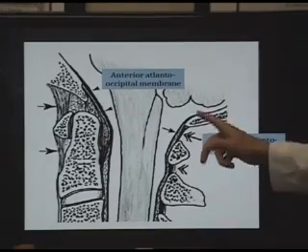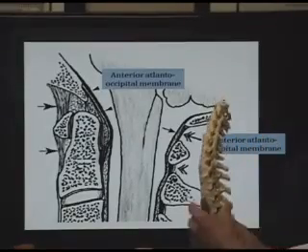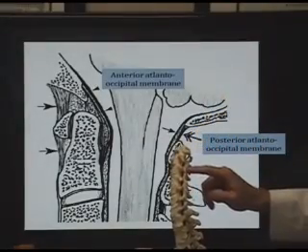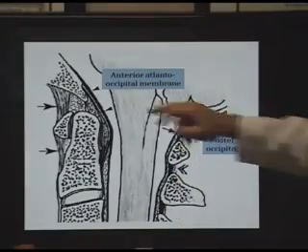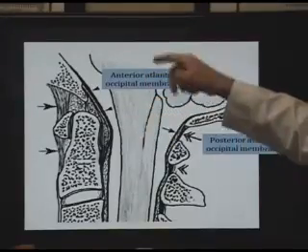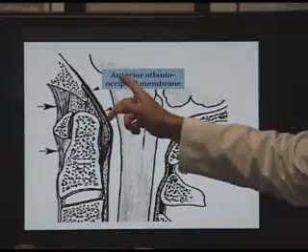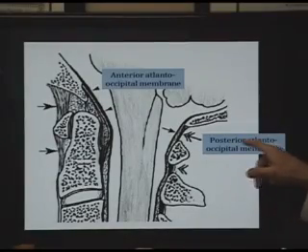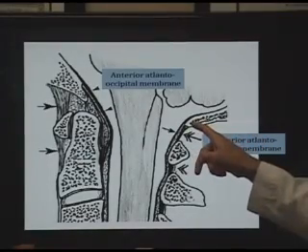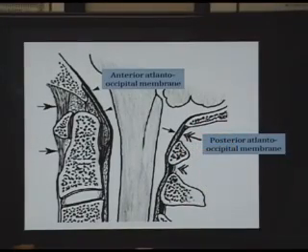And basically what you see here is a side profile of the cervical spine, and we're looking at C3, C2, C1, and the occiput, which is the lower part of the skull. There's a hole in the bottom of the skull where the spinal cord comes through, and then there are a lot of different ligaments. There are ligaments that come down right through here from the side. This is called the anterior atlanto-occipital membrane, which can be damaged in a whiplash injury. Posterior atlanto-occipital membrane comes down from the back of the skull and connects into the back part of the atlas, which is the top bone in the spine. Okay, so that's your side view.